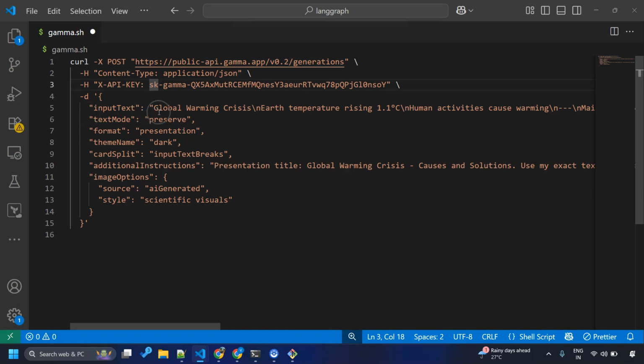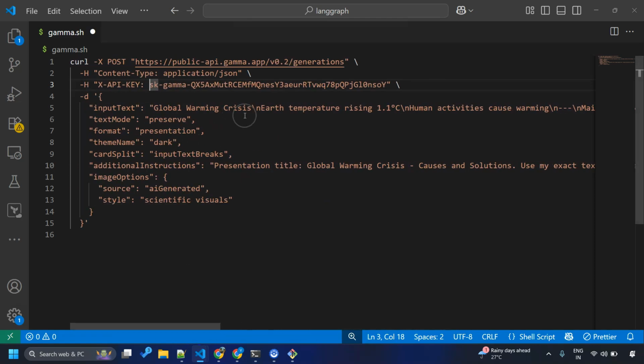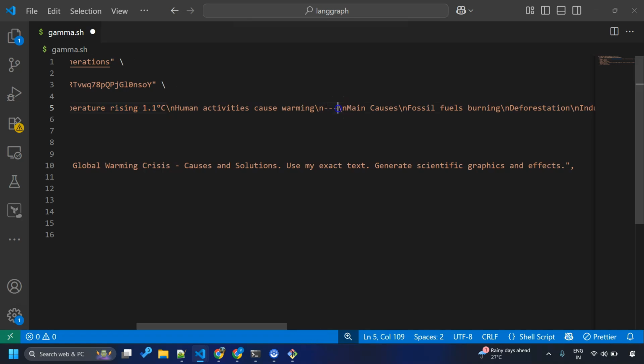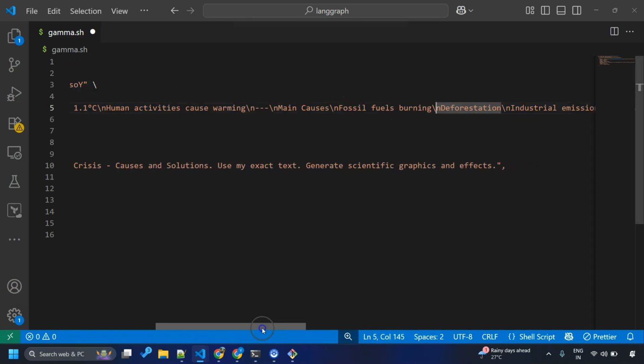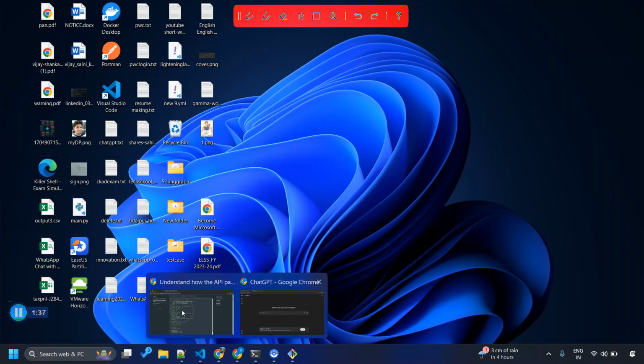Then instead of Gamma generating my content, I have given the content myself. Okay, so this is the slide title, then content of it, then for a new slide we have to give this, then the next slide's content follows. So basically this input text contains the entire text of my presentation that can be distributed into multiple pages. I want to preserve the text mode. This is to control the creativity of AI. You might be wondering what is this theme name dark. So let me show you this.